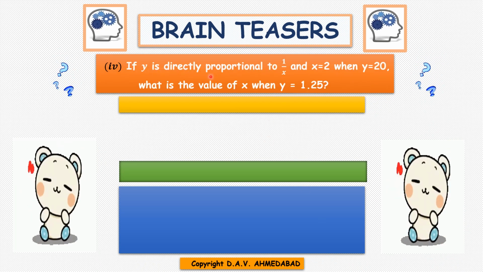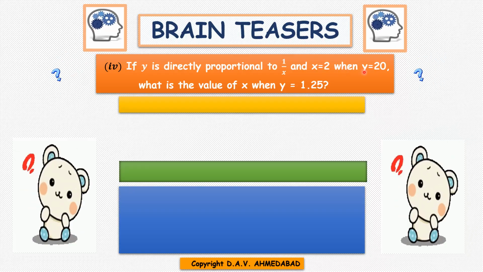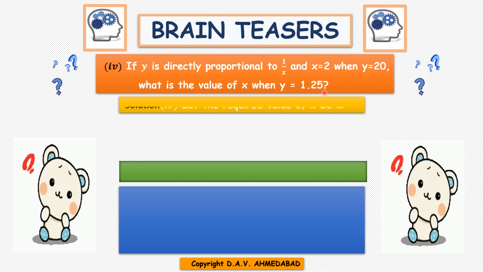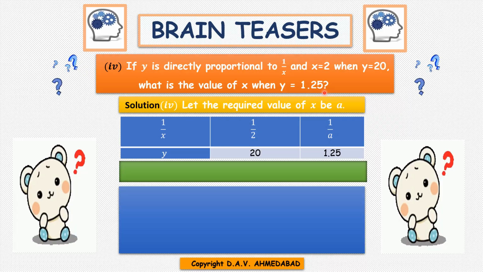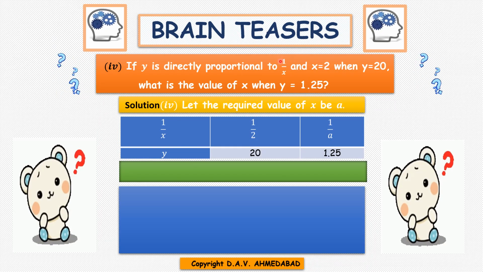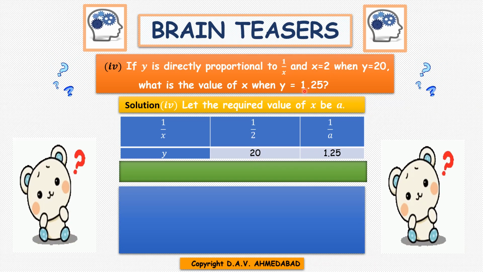If y is directly proportional to 1 by x, and x equals 2 when y is 20, what is the value of x when y is 1.25? Make the table. 1 by x is 1 by 2. Then because x is 2, so 1 by x will be 1 by 2. Here you need to take care, children. And y is 20 given, and then y is 1.25.